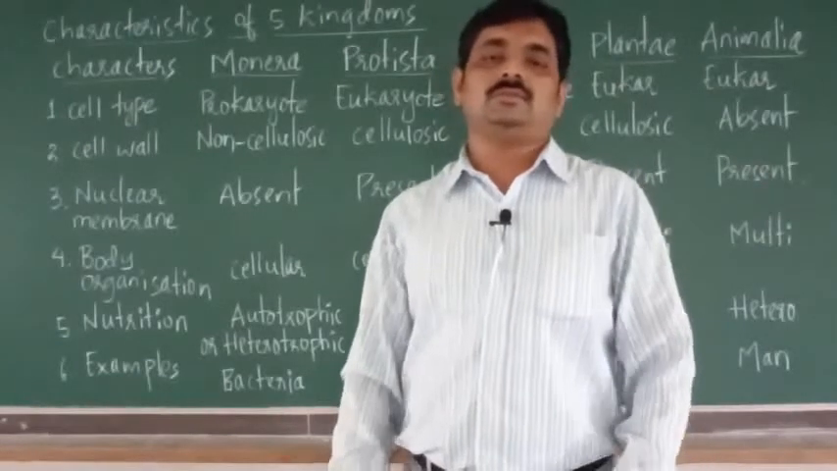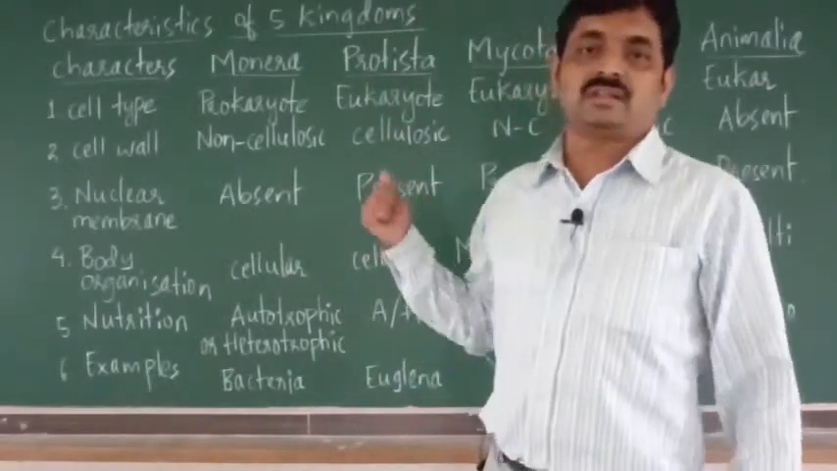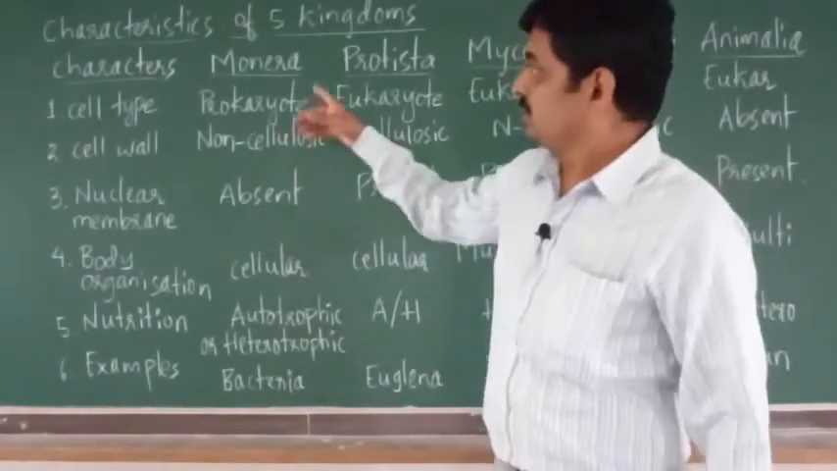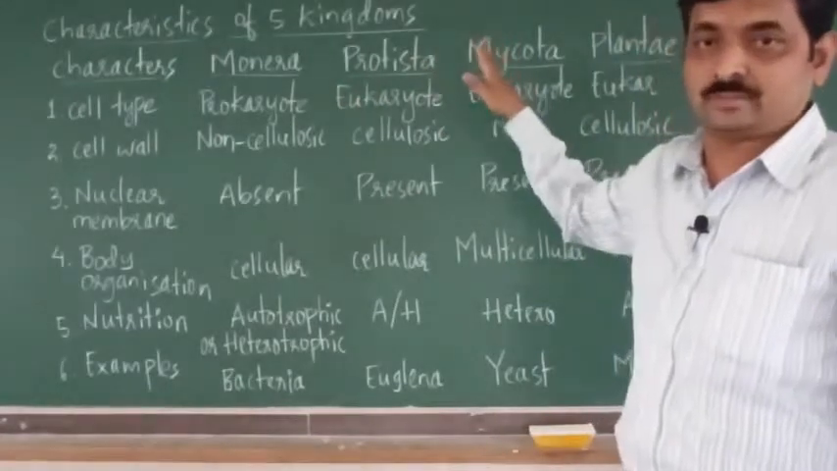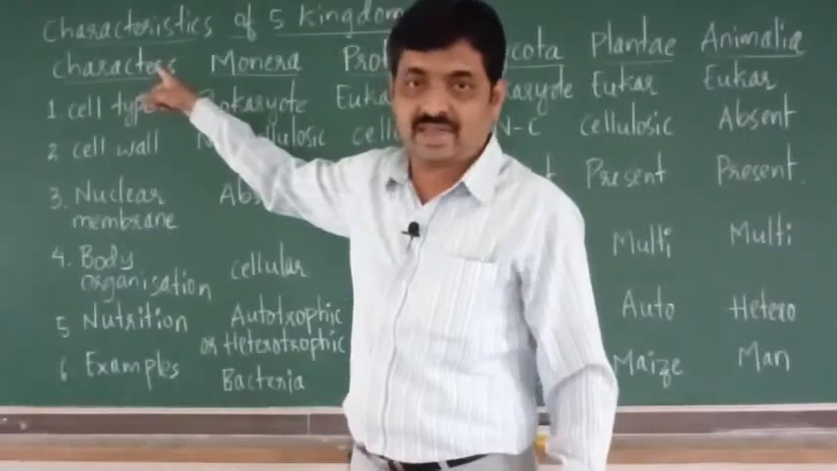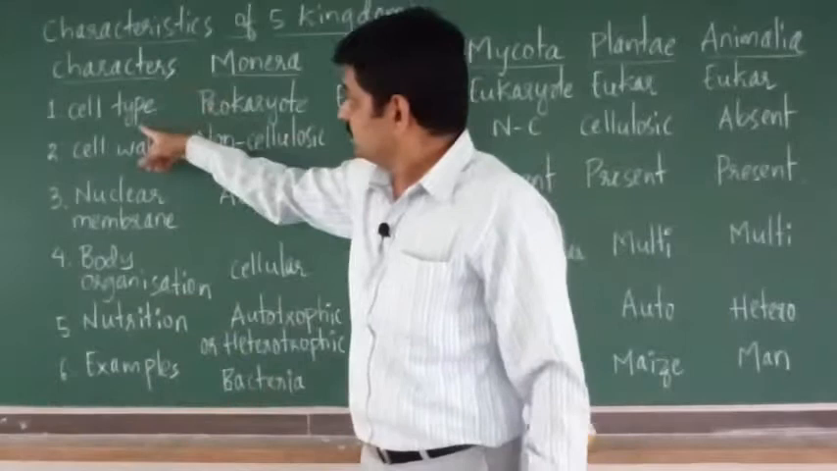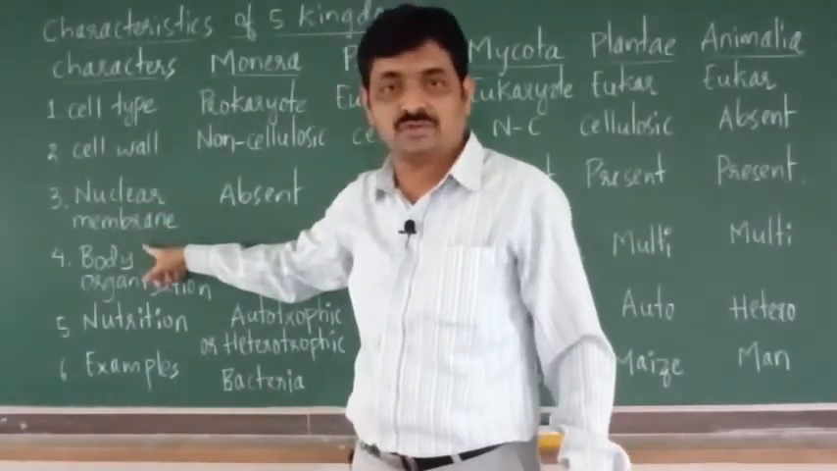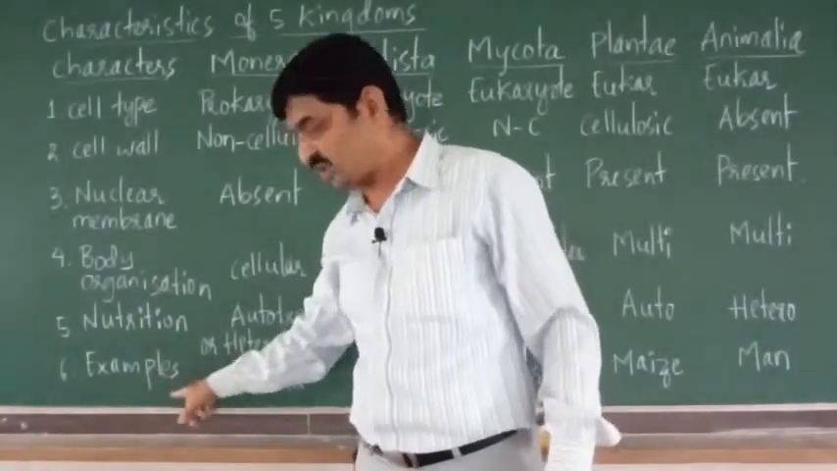Welcome all. So we shall continue with our topic, biological classification. Here we shall consider the characteristics of five kingdoms. This table shows the characteristics of five kingdoms. The first column indicates characters. These are the various characters: the first one is cell type, second one cell wall, next nuclear membrane, body organization, nutrition and examples.